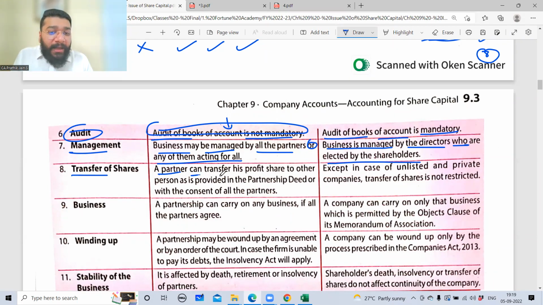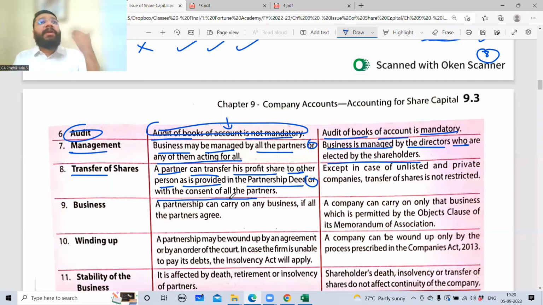Next, transfer of shares. A partner can transfer his profit share to another person as is provided in the partnership deed or with the consent of all the partners. If I don't want to become a partner, I retire, I can give my share to somebody else. So what happens? The old partnership deed is cancelled, and a new partnership deed is created. This is partnership. In case of transferability of the shares, we have discussed already in the characteristics. What happens in case of a public company?